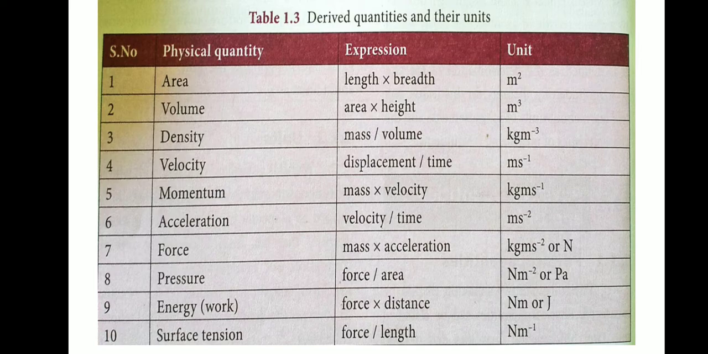Next one, energy. Expression, force into distance. Unit, Newton meter or joule. J means joule. Last one, surface tension: force divided by length. Unit, Newton meter minus 1. This is derived quantities and their units.